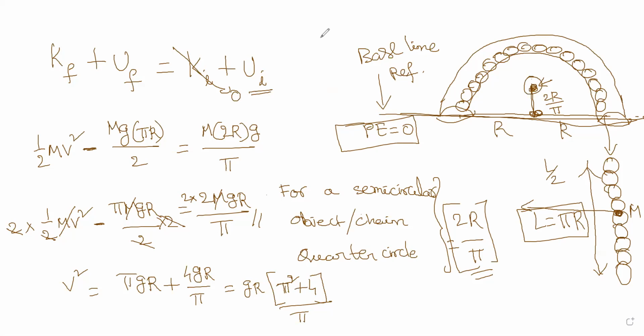So I can calculate v as the square root of gr into (pi square plus 4) whole divided by pi. This will be the velocity with which the chain will come out, the velocity of the chain when it ejects at point B. So this is how one can compute the velocities of the chain.